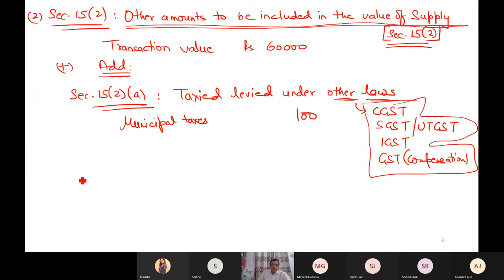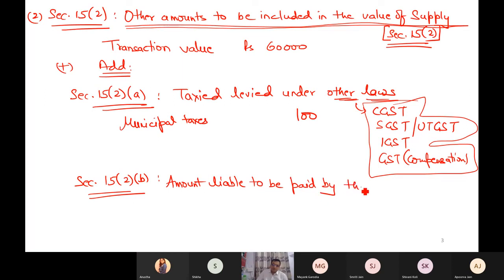Second point, what next item is to be added? Section 15, subsection 2, clause B. Amount liable to be paid by the supplier but actually paid by the recipient. This must be added. The amount was officially or legally liable to be paid by the supplier but paid actually by the recipient.